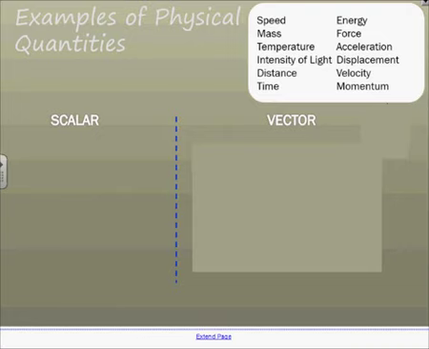So, what we have here is some examples of some physical quantities. We've got speed, mass, temperature, intensity of light, distance, time, energy, force, acceleration, displacement, velocity, and momentum. Let's have a look at a few. Speed doesn't matter which way you're going. You could be going left or right. The value is always going to be the same. There's no negatives associated with it.